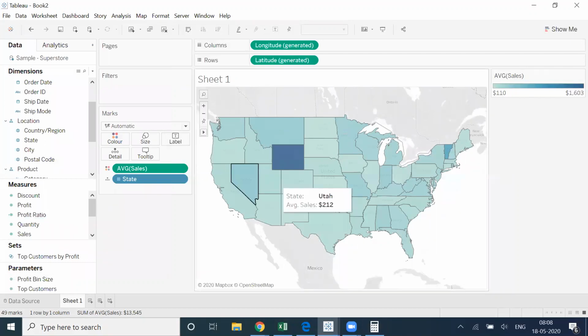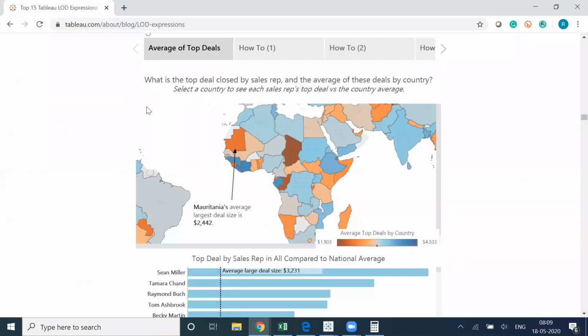Now, when I'm taking the average, it is taking it at the highest level, but I'm not looking for that. My requirement is different. I want to know the highest city sales, and then the average of it. If I check here, what is the top deal closed by the sales representative, and what is the average of these deals by country? Now, if I go ahead and see this particular file, what they are doing.